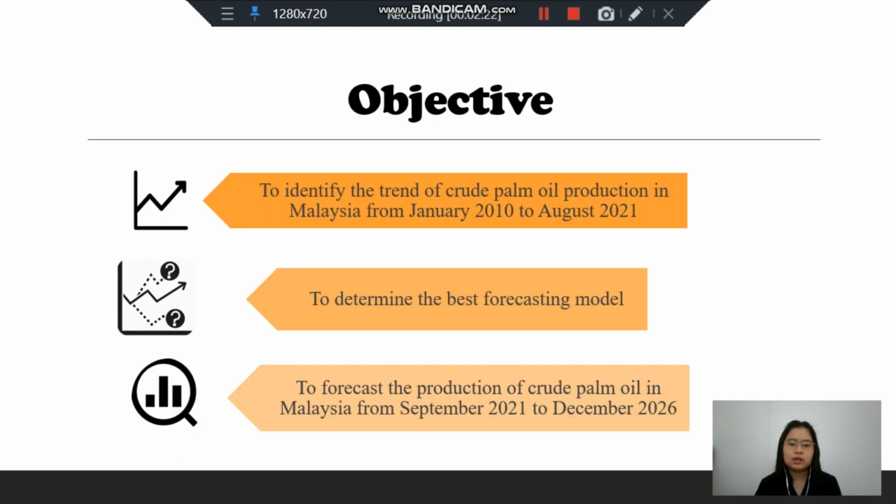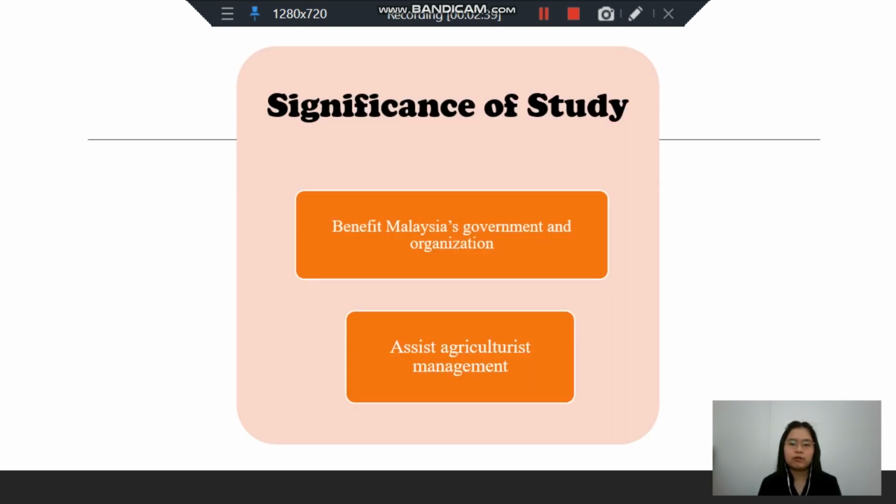The objective of this study is to identify the trend of crude palm oil production in Malaysia from January 2010 to August 2021, determine the best forecasting model, and forecast the production of crude palm oil in Malaysia from September 2021 to December 2026. The significance of this study is to benefit Malaysian government and non-government organizations to plan policy and crude palm oil management in the future. This study also assists agriculturalist management in reducing overspending, scheduling productivity and labor, and also avoiding missing potential opportunities.